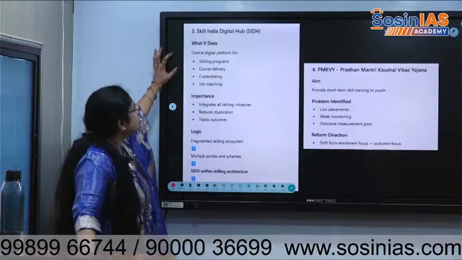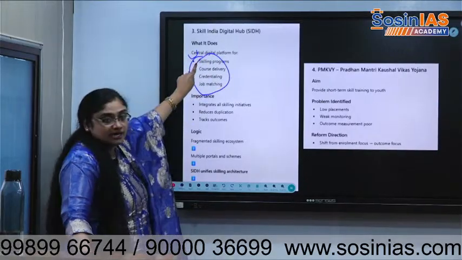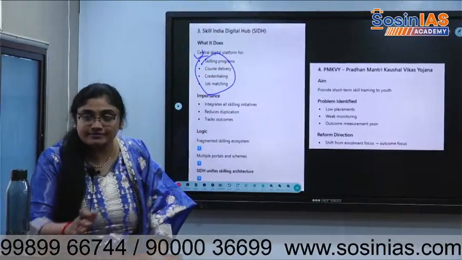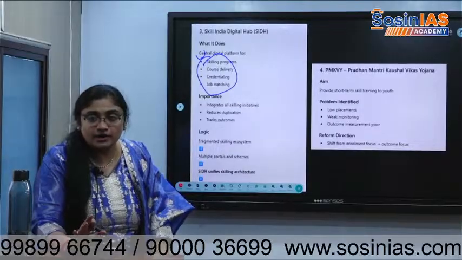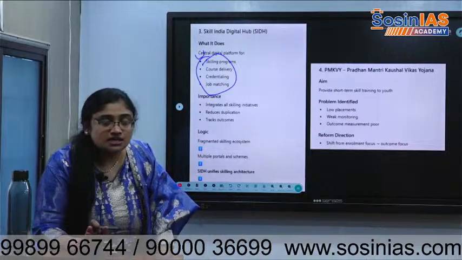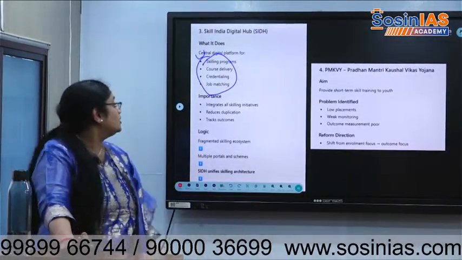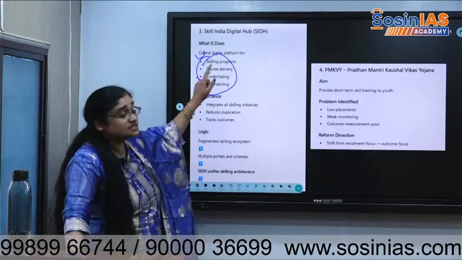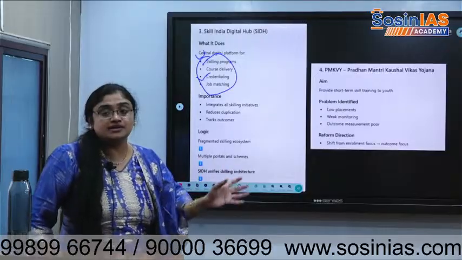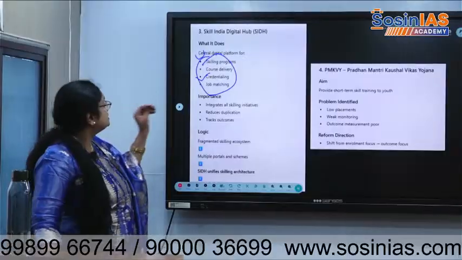So what is Skill India Hub? It's a central digital platform providing all skilling programs. Whatever is available in the state, they will list out, wherever you need to go, which district you are in, what schemes are available, and what certificates you will get. There will be certification, and you can do the courses online also. There will be credentials too. Organizations like the Quality Council of India provide credentials for you, showing what work you have done, and based on that everything will be done.